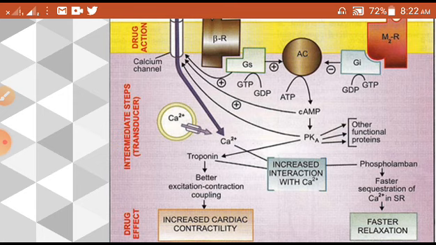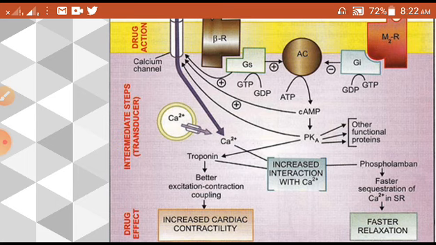And then a faster relaxation will be there. So in one way, through troponin, faster contraction will be there, through phospholamban, faster relaxation will be there. So this is what the protein kinase enzyme does. It will activate various proteins, and through various proteins various effects will be produced, right.